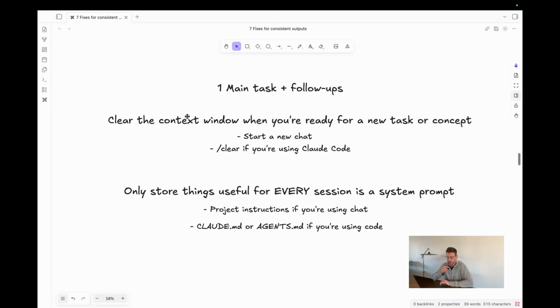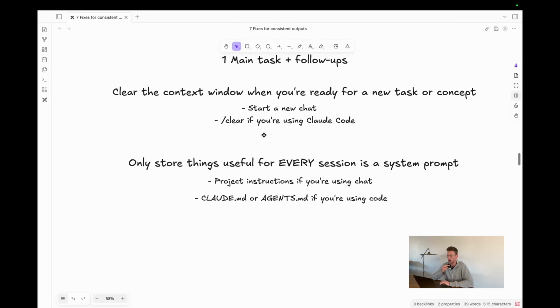The second thing is to clear the context window when you're ready for the new task or the new concept. There are a couple of ways of doing this. You can just start a new chat, or you can run /clear if you're using Claude Code. Basically, once you've done your one main task and follow-ups, you want to clear that context.